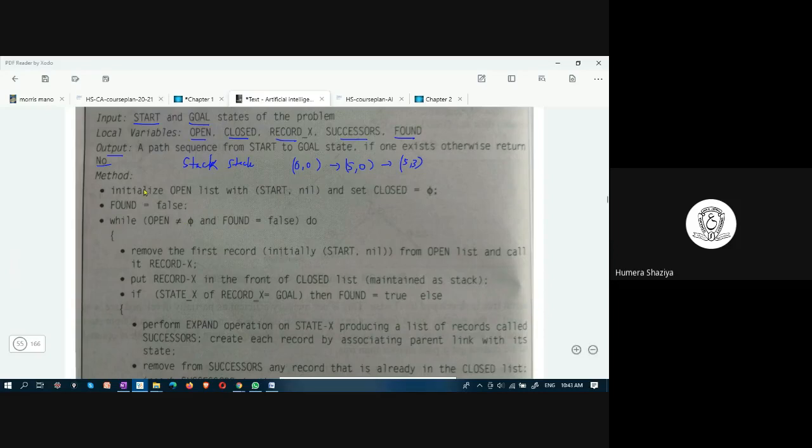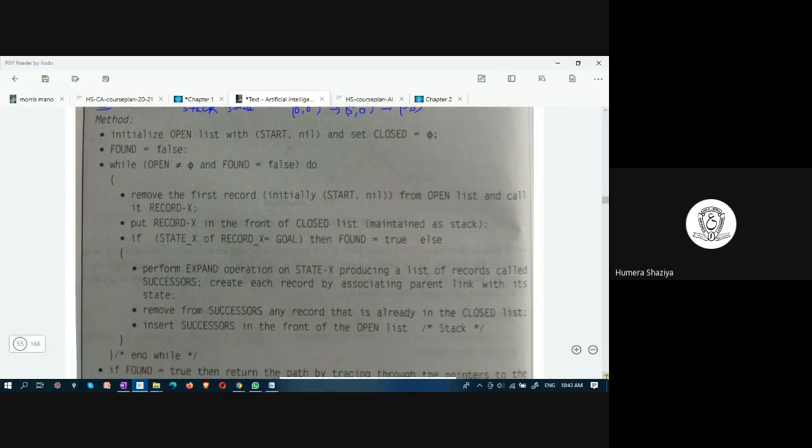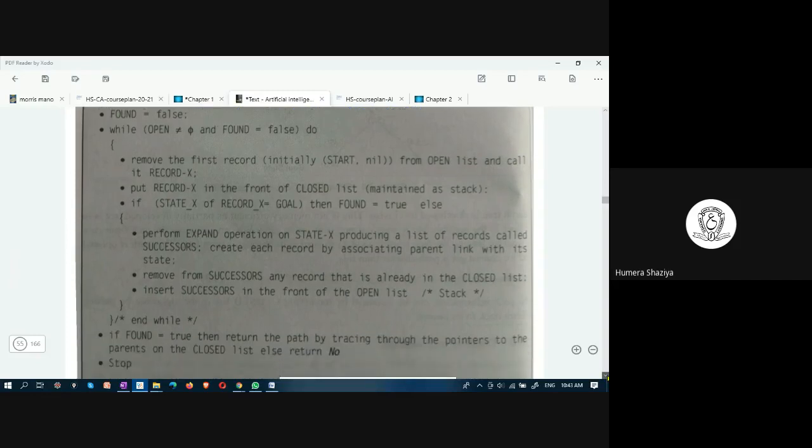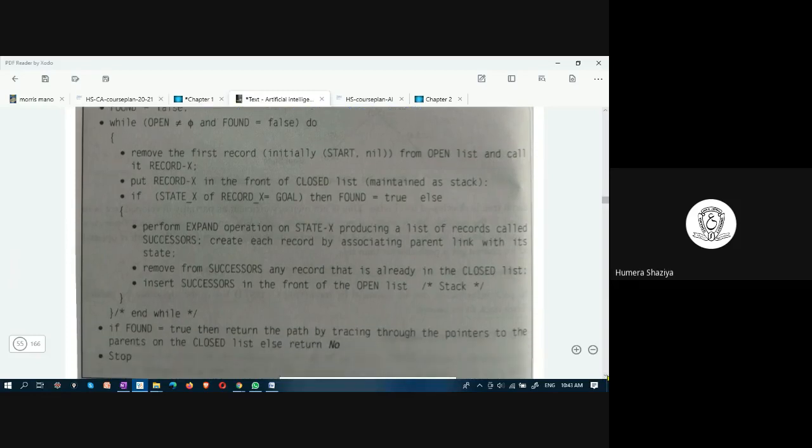And then what is the method? Initialize open list with start comma nil as a stack and set closed to nil. Start comma nil, what does it mean? Start state, and initially it is having a nil. Found equal to false, while open is not null, that is, until there are elements in the open stack.